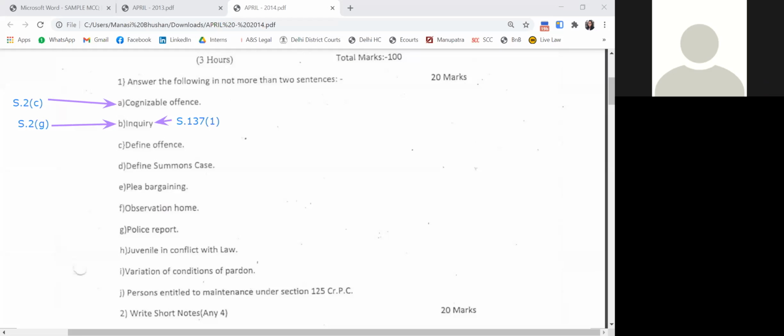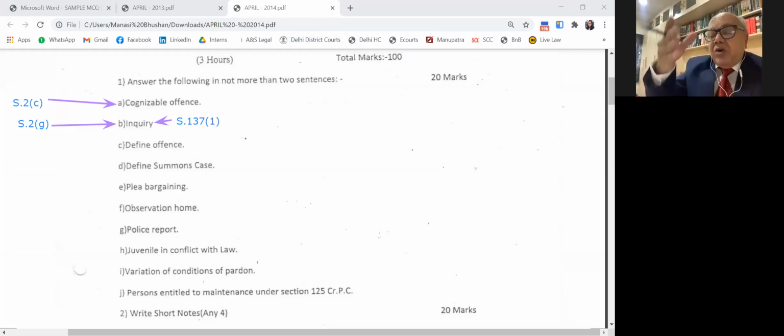So the illustrations where inquiries are held: one, under section 137(1), I gave you. Now number 2 is section 142 CRPC, where imminent danger is there. The magistrate has a power to order inquiry. Please note that here. Then the third example is